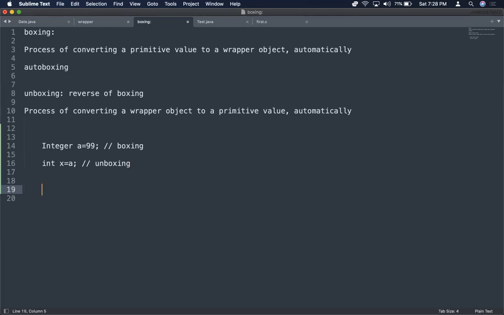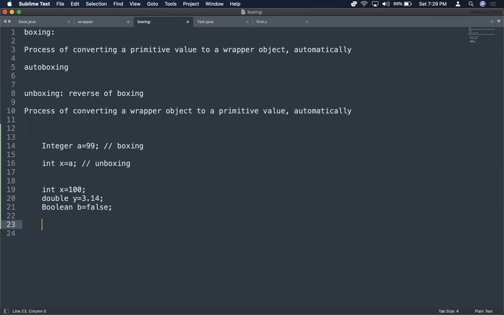Now whenever you want to represent data, you can represent the data using the wrapper reference values, just like you are representing with your primitive types. We usually represent data in primitive types, right? So we will say int x equals 100, double y equals 3.14, and boolean b equals false. We straight away represent data using primitive types. Since C++ we are using the same, and in Java also we are doing the same.